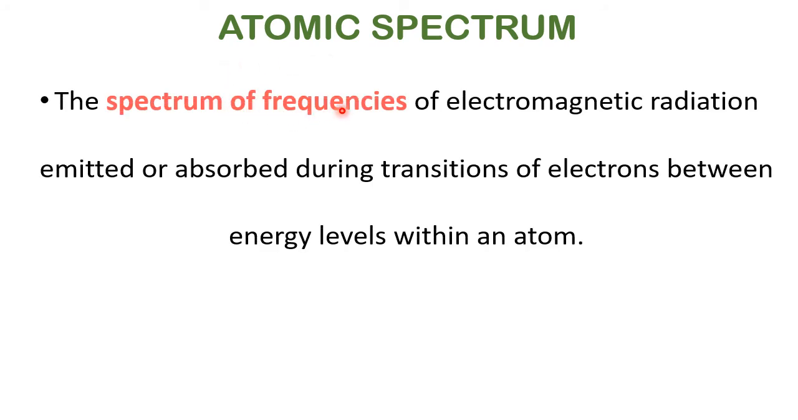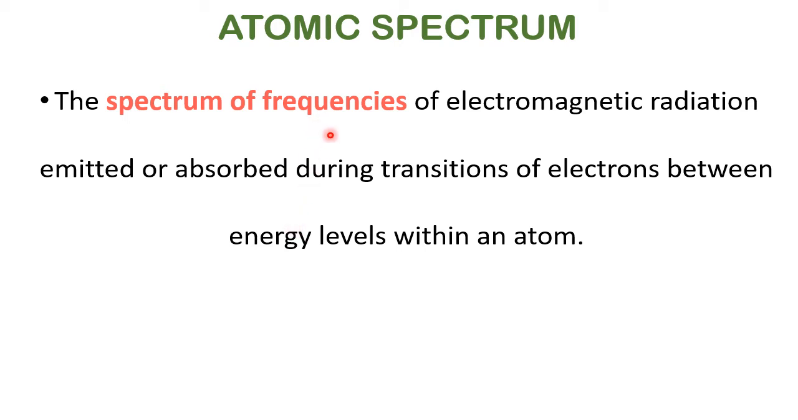The spectrum of frequencies of electromagnetic radiation emitted or absorbed during transitions of electrons between energy levels within an atom. See, energy levels within an atom, this is given by Niels Bohr. There are some energy levels, there are orbits from the nucleus outward. Whenever an electronic transition is there, what is transition? Transition is jumping from a lower level to a higher level. When it goes, it has to come back because the electron wants to be in the least energy state, that is called the ground state. So after going there, it has to come back.